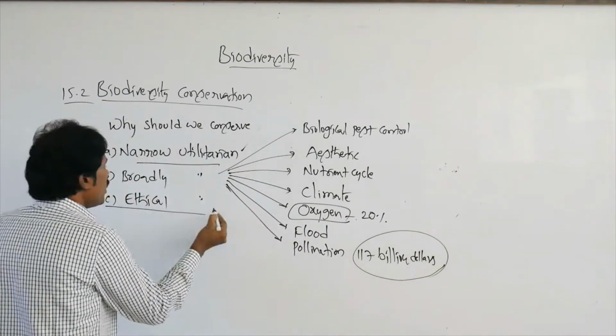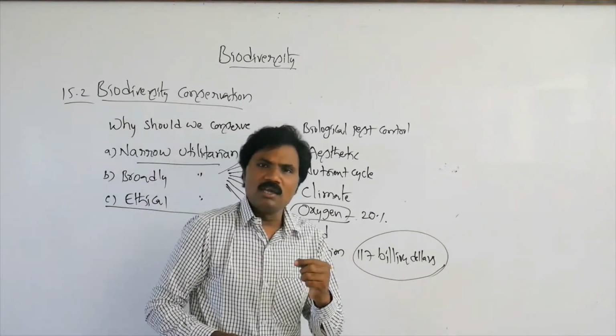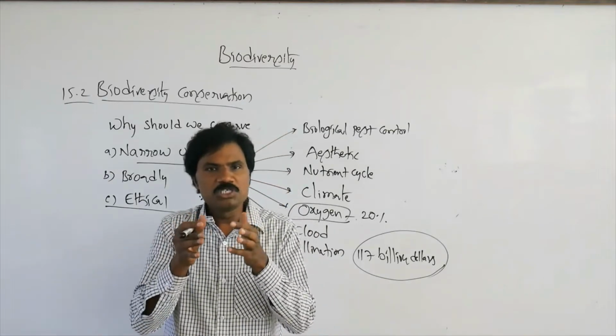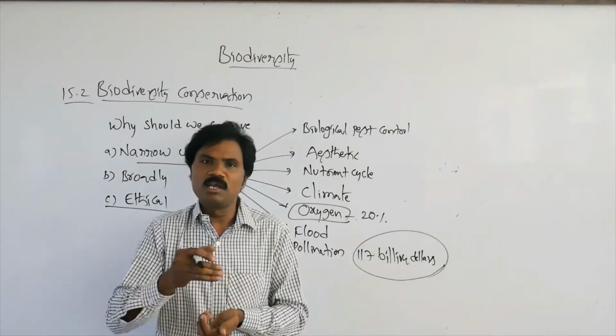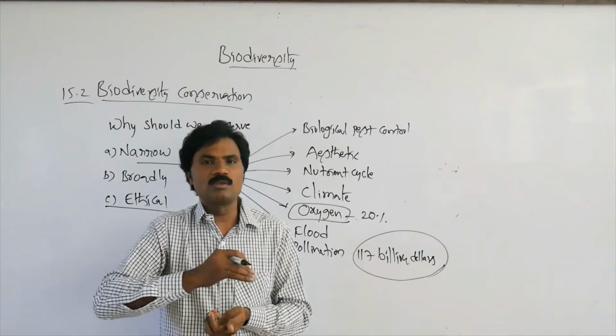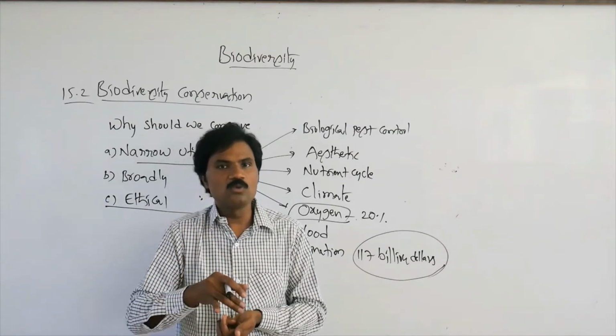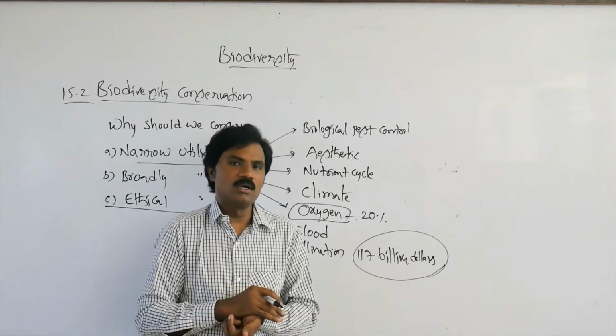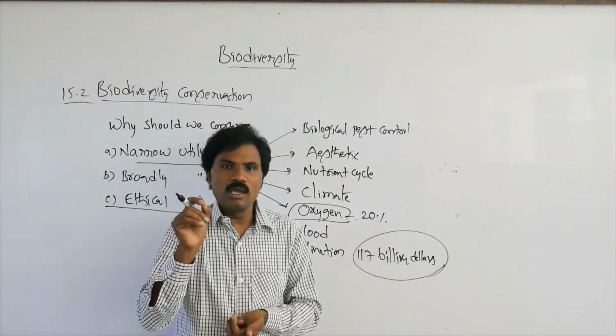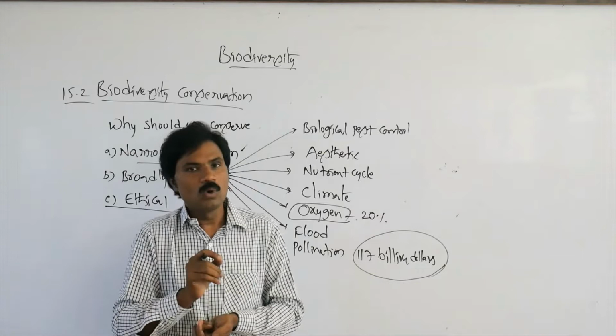Similarly, ethical value. Ethical value means we share the earth with nearly a million plants as well as animals, whether they are directly useful or non-beneficial. Do not destroy any type of organism voluntarily.